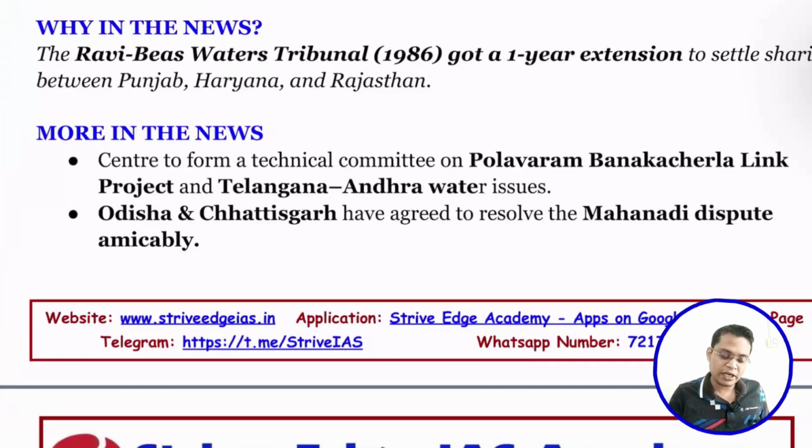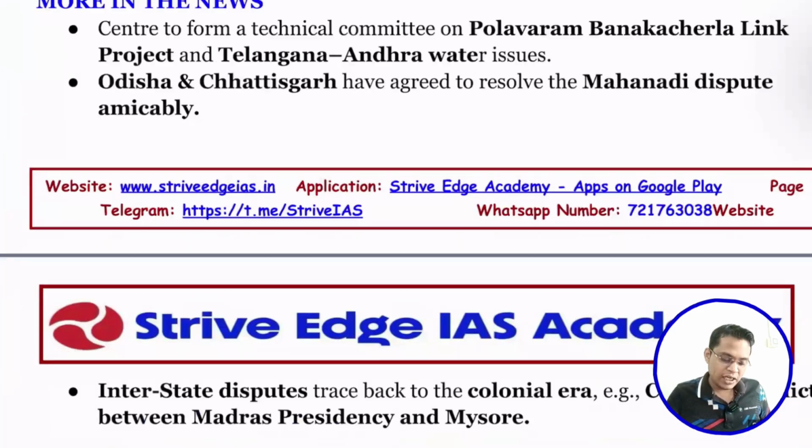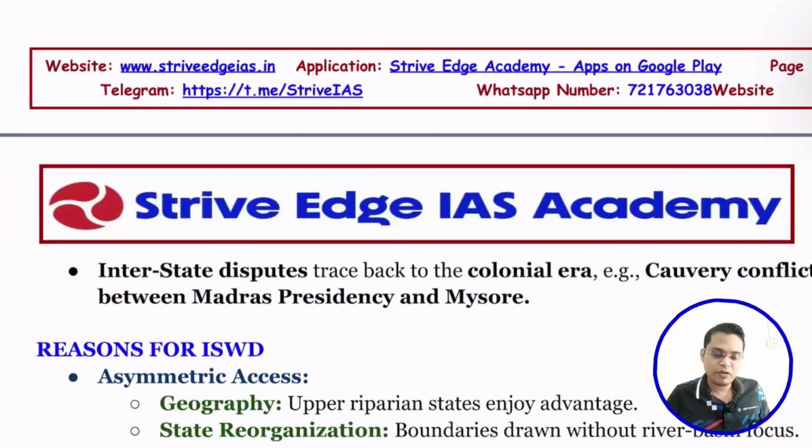Recently, the central government also formed a technical committee on the Polavaram-Banakacherla link project and Telangana and Andhra Pradesh to settle the Telangana-Andhra Pradesh water dispute. I think the formation of Telangana and Andhra Pradesh also created a lot of river water disputes. Odisha and Chhattisgarh also fight over the Mahanadi dispute, but they have recently decided to solve that amicably, through peaceful means, which is a very good thing.